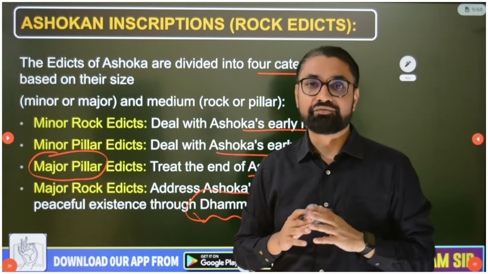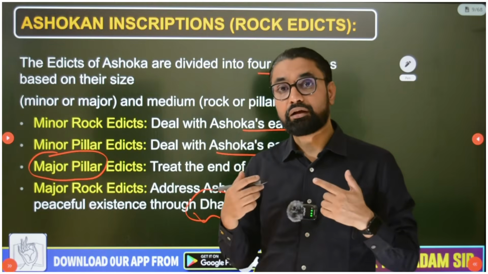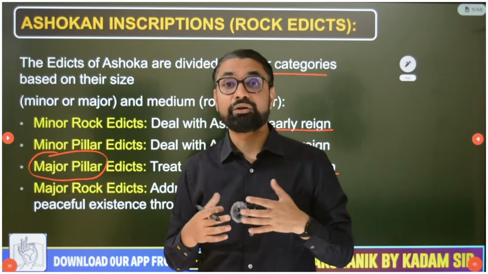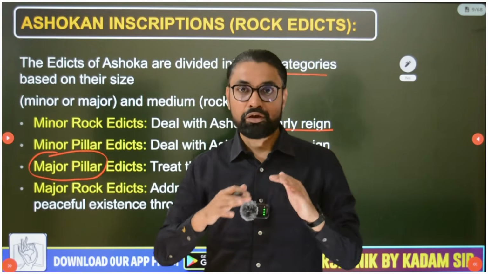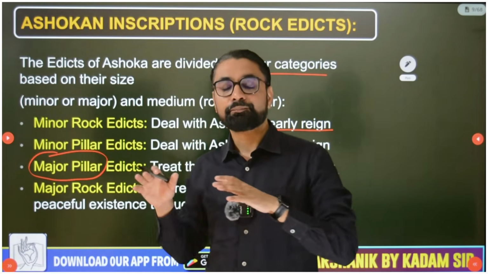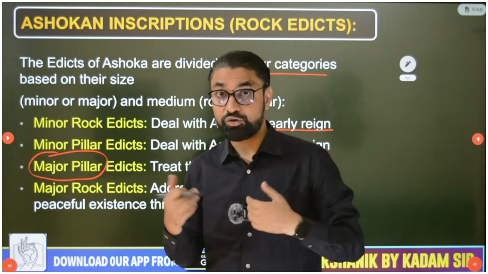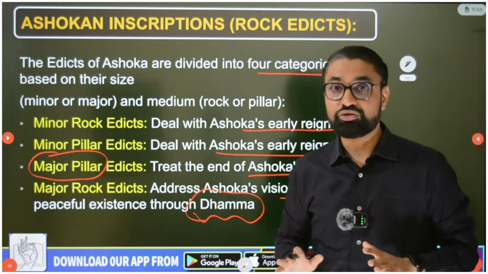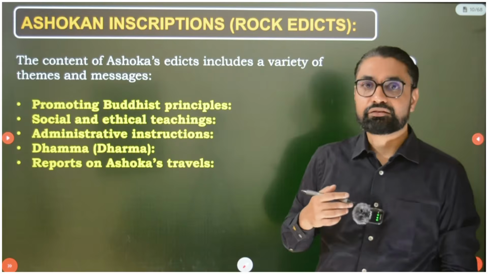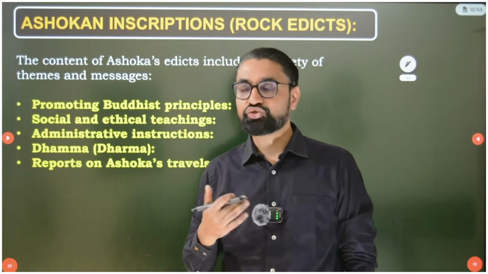Because of these religious differences, to reduce them, Ashoka invented this new policy. So it was a very awesome instrument of statecraft that he evolved to create balance between the different groups. So Dhamma policy is not Buddhist policy, remember, just a basic point. And mostly on all these pillars, Ashoka gives a message.